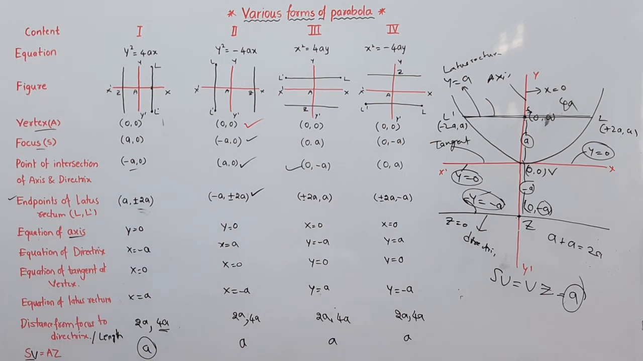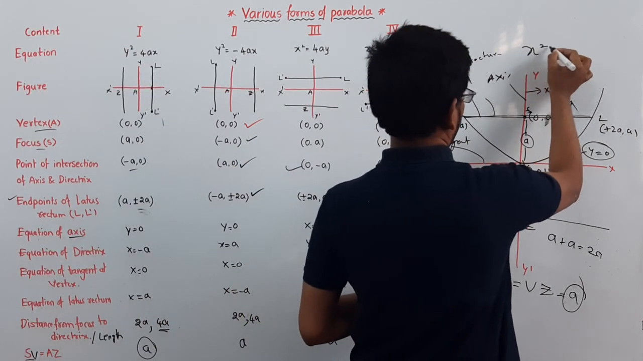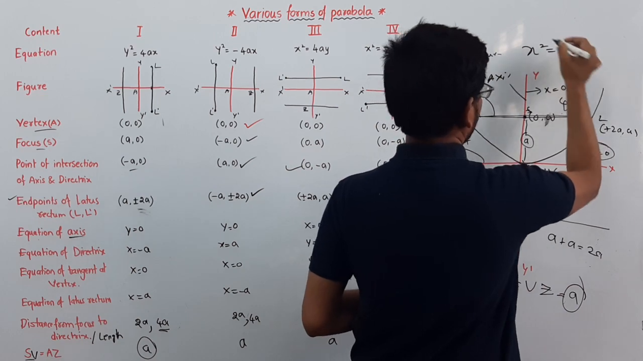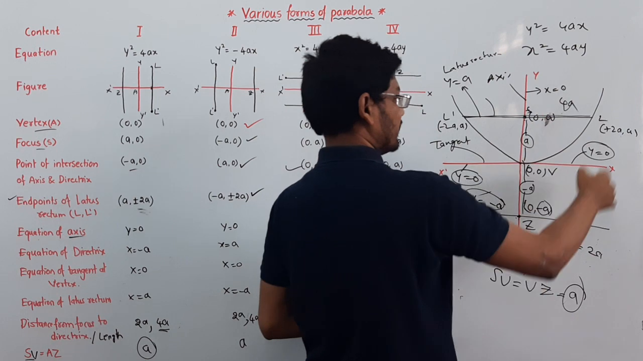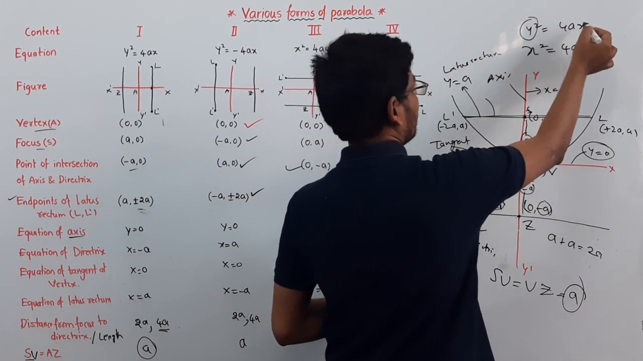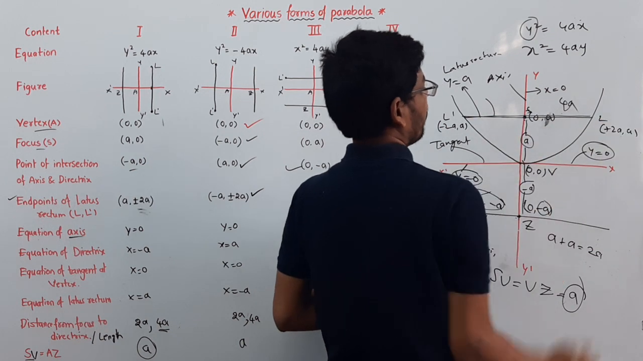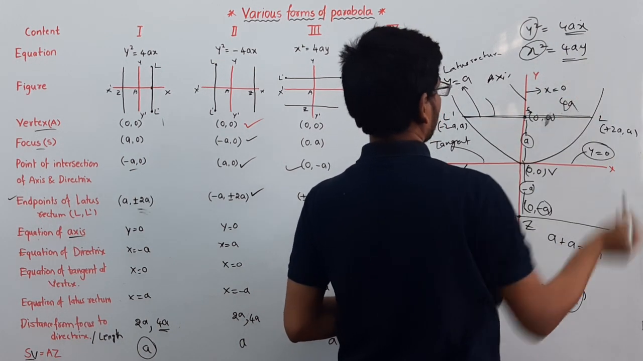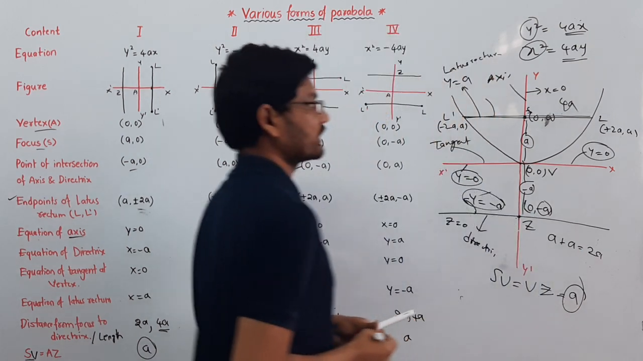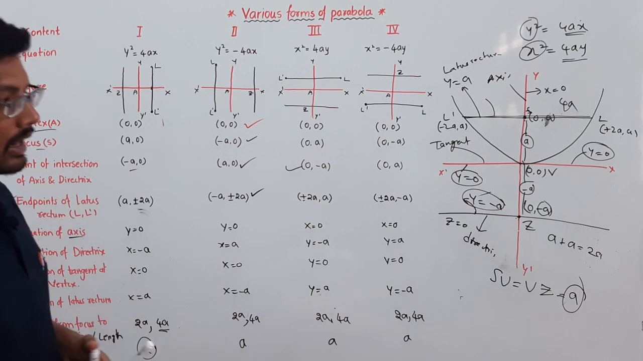The equation of this parabola is x square is equal to 4ay. The general form is y square is equal to 4ax, so it is just reversed here. So x square is equal to 4ay, whereas y square is equal to 4ax. This is the most important difference for these two parabolas.